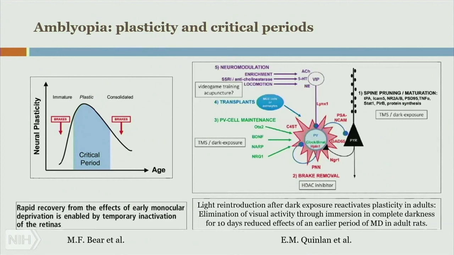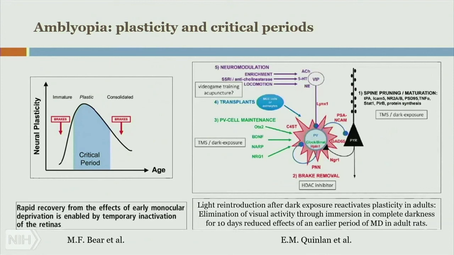M.F. Baer et al. Rapid recovery from the effects of early monocular deprivation is enabled by temporary inactivation of the retinas. E.M. Quinlan et al. Light reintroduction after dark exposure reactivates plasticity in adults. Elimination of visual activity through immersion in complete darkness for 10 days reduced effects of an earlier period of MD in adult rats.